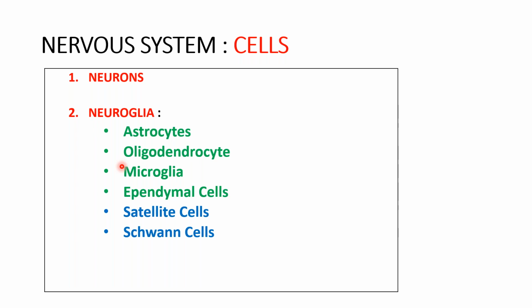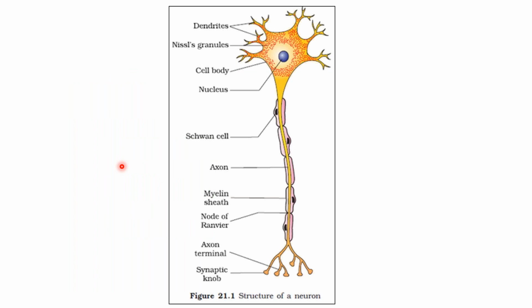The astrocytes, so this is just to show you the parts: dendrites, vessel, cell body, nucleus, Schwann cells, axon, myelin sheath, axons which will give rise to the peripheral nerves, axon terminals.